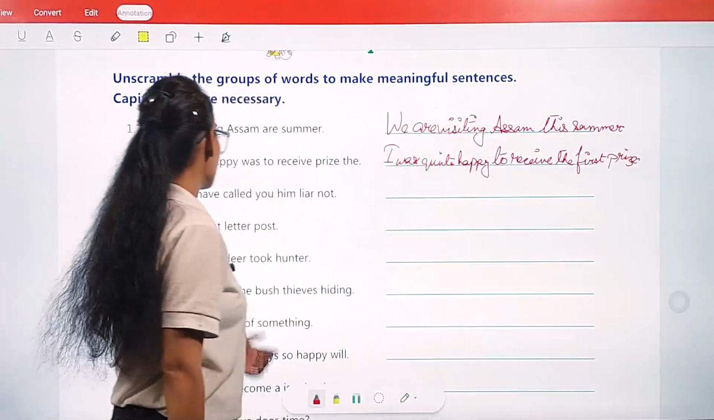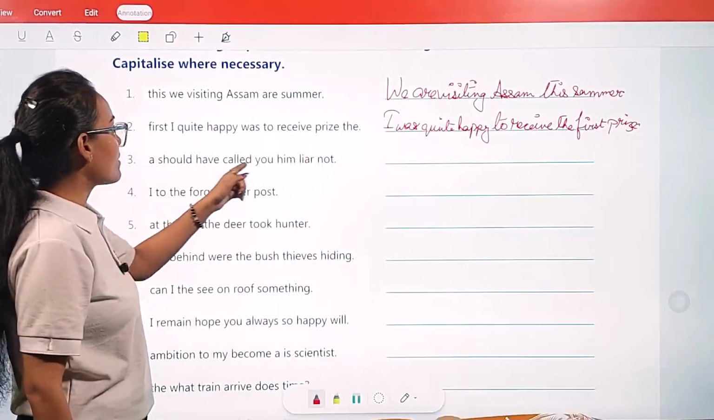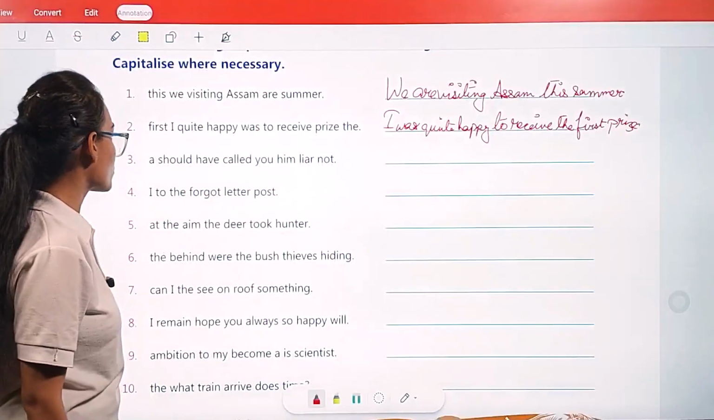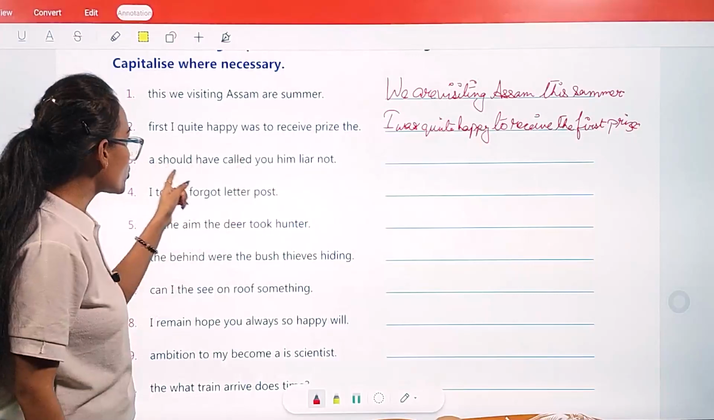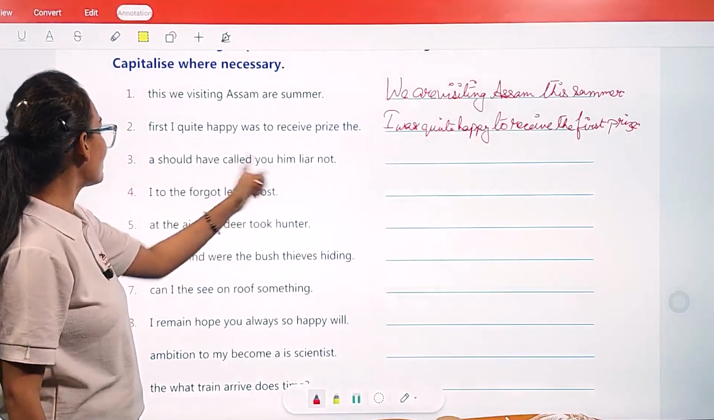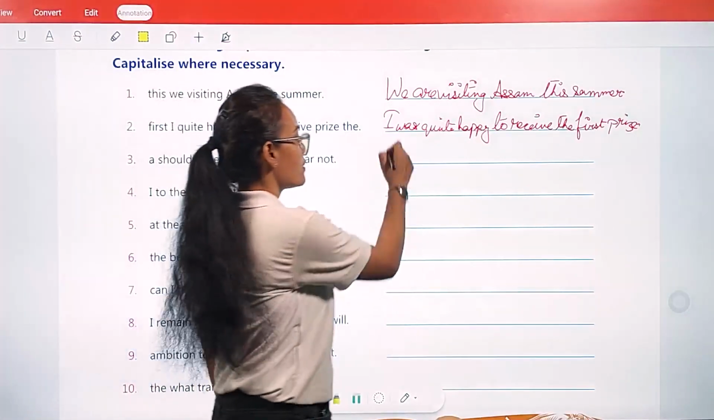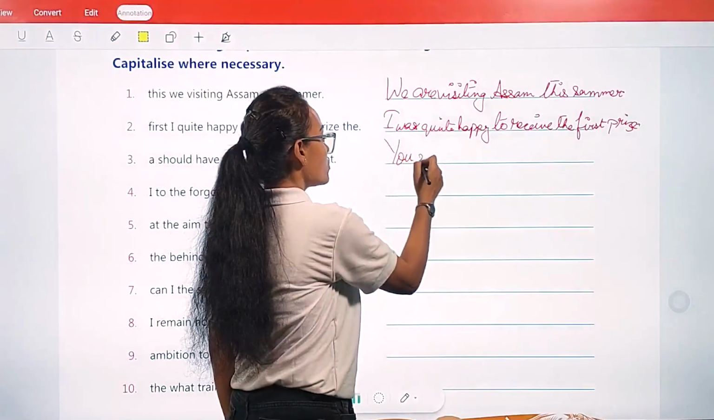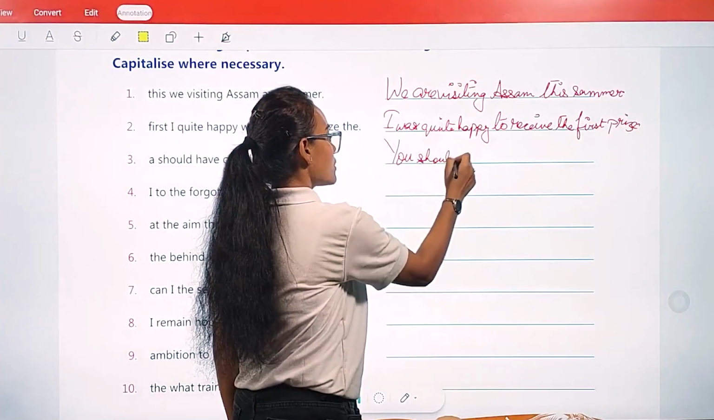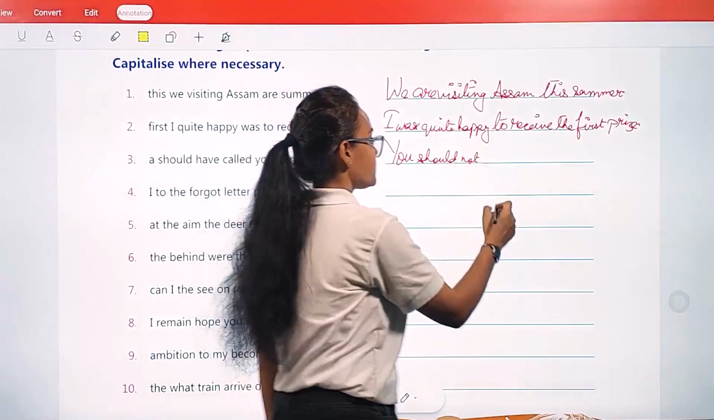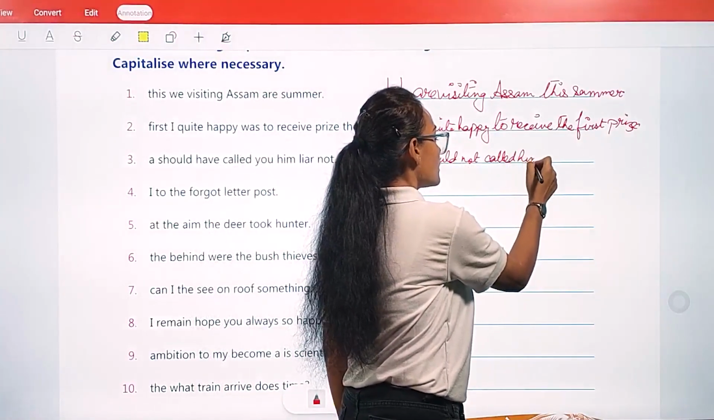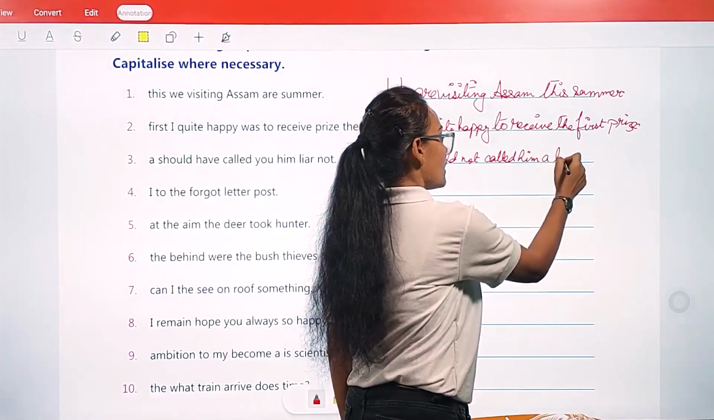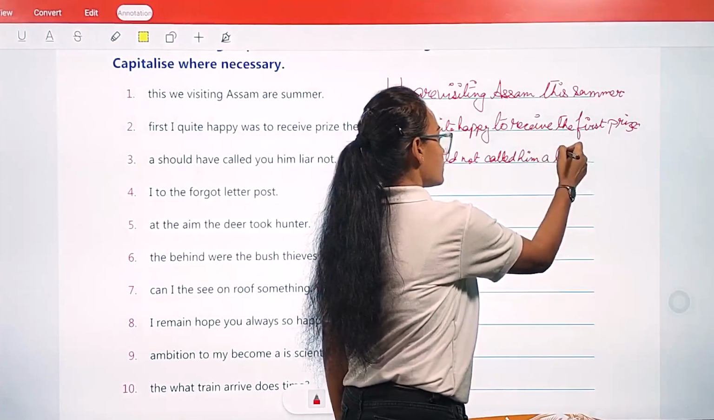Third one: "I should have called you him liar not." In what way are we going to write the sentence? You should not have called him a liar. Full stop.